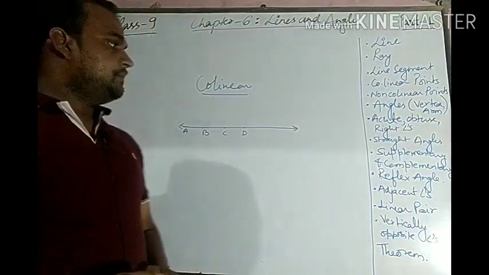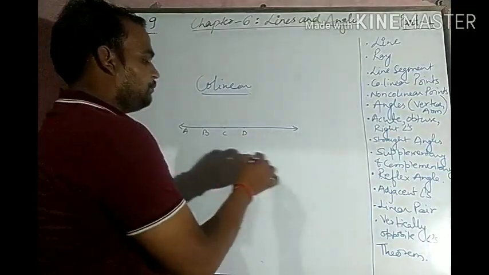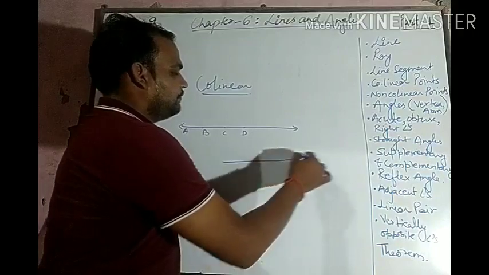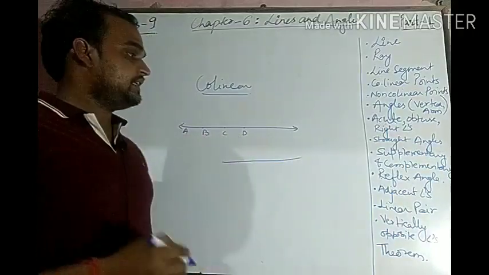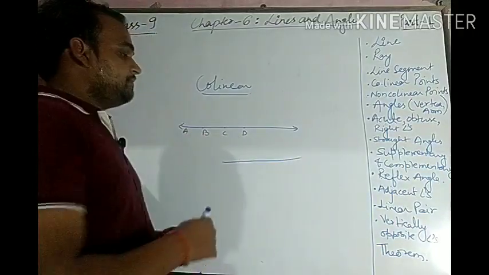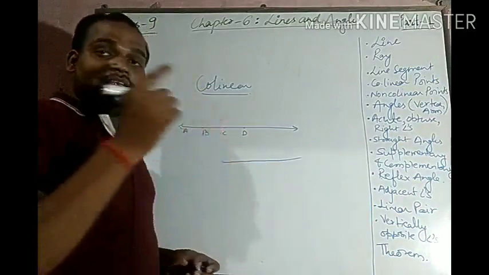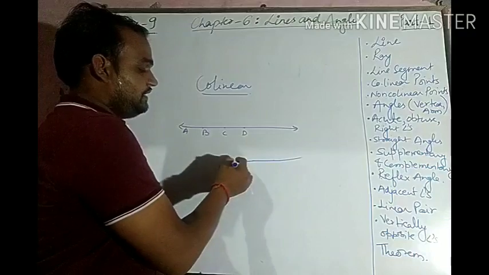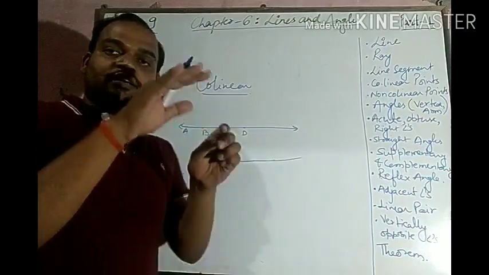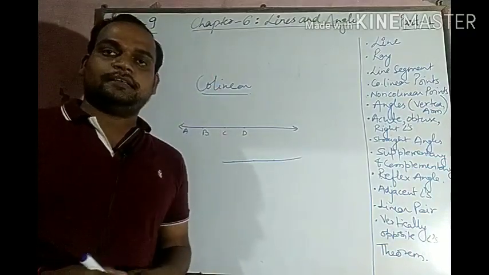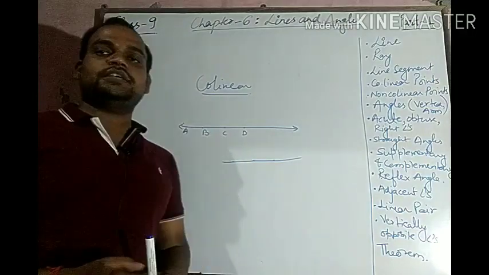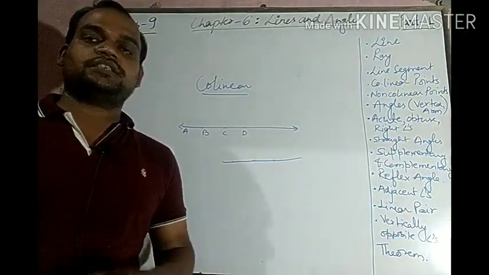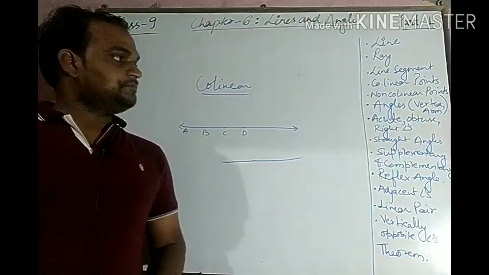If we take 2 points, then for 2 points one single unique line can be passed, but for 3 points it may be collinear only when all the 3 points lie on that particular line. So collinear points are those points which lie on the same line, and non-collinear points are those points which do not lie on the same line.